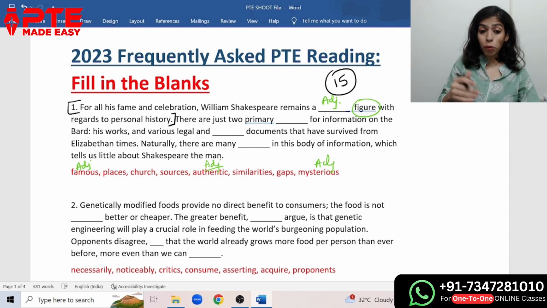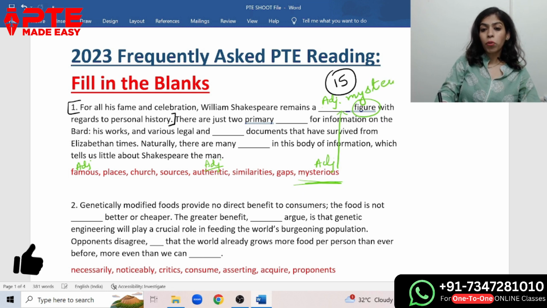But for that, we need to look further. There are just two primary dash for information on the bar. So they are clearly saying that there are only two sources of information. That means mysterious figure. So the adjective is mysterious here, and the answer to the first one is mysterious. This is the way we have to do questions like such.